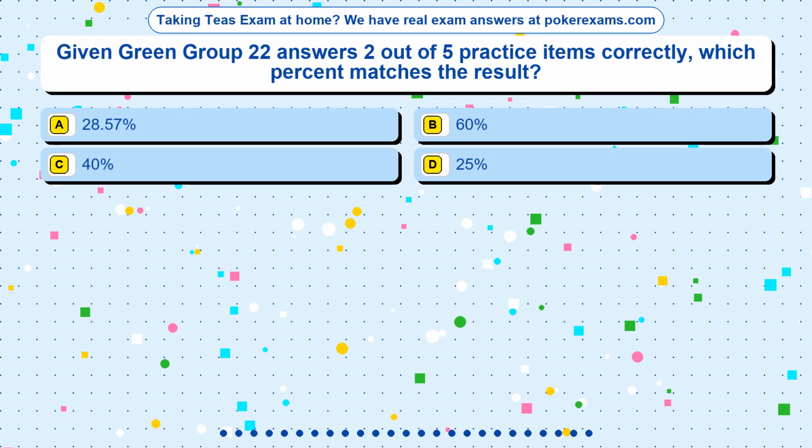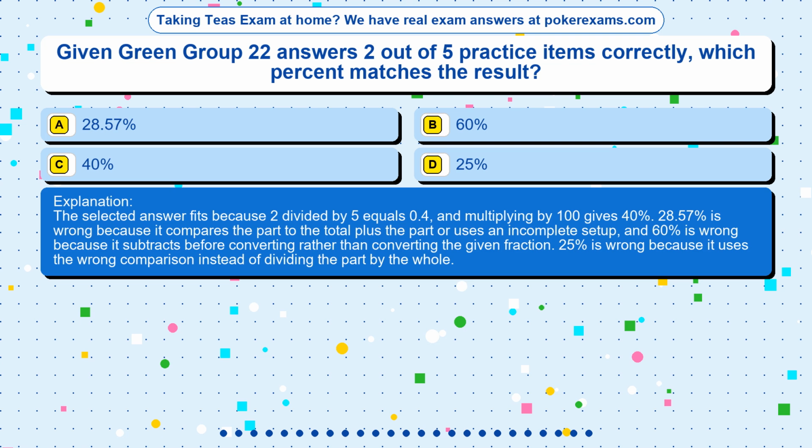The correct answer is option. The selected answer fits because 2 divided by 5 equals 0.4, and multiplying by 100 gives 40%. 28.57% is wrong because it compares the part to the total plus the part or uses an incomplete setup, and 60% is wrong because it subtracts before converting rather than converting the given fraction. 25% is wrong because it uses the wrong comparison instead of dividing the part by the whole.